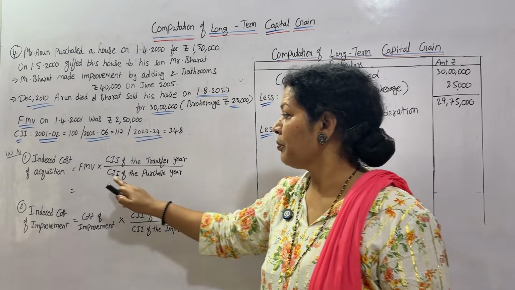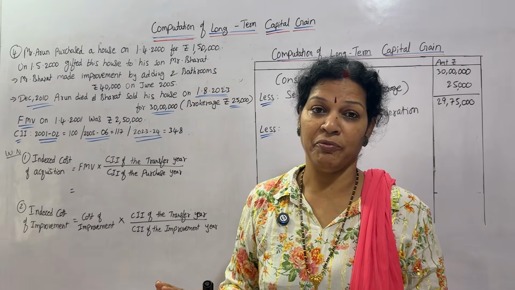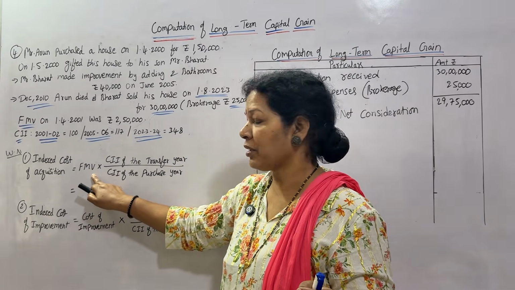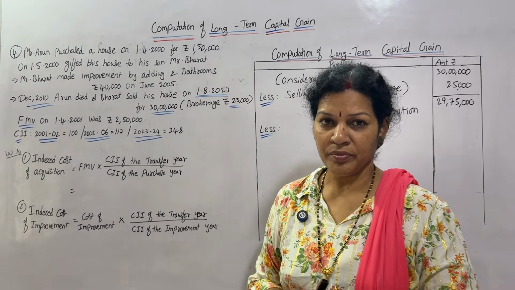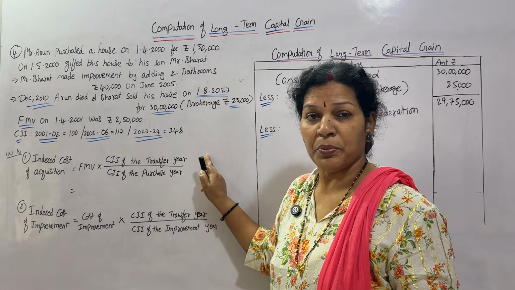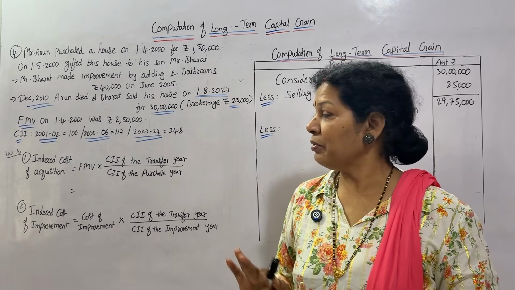What is the formula? If fair market value is given, we take the FMV only. This we learned in the previous class also. So fair market value into CII of the transfer year, divided by CII of the purchase year.